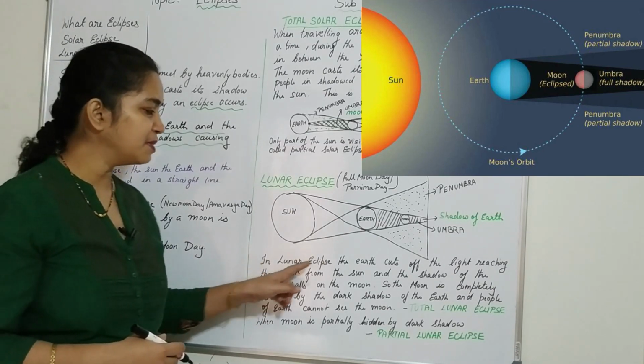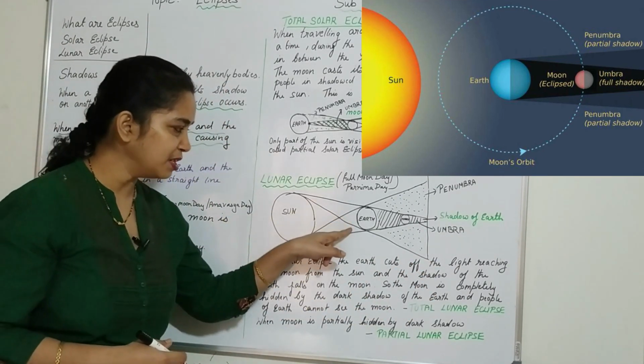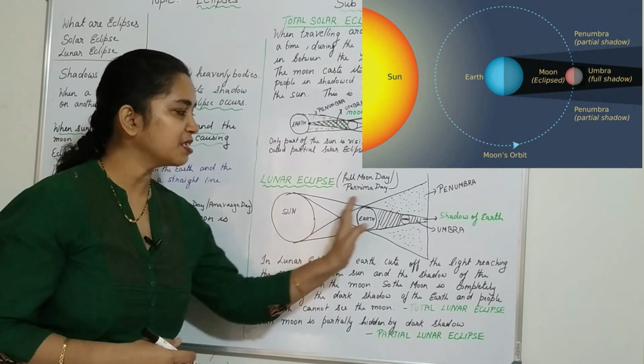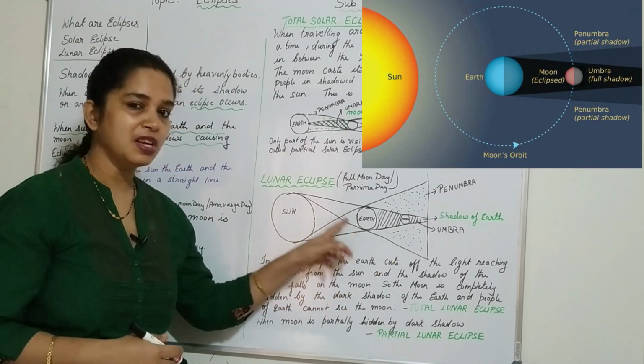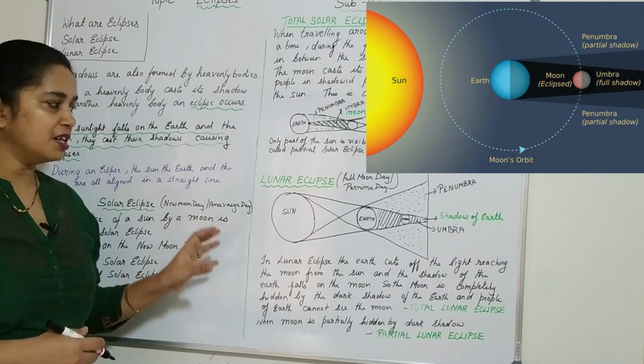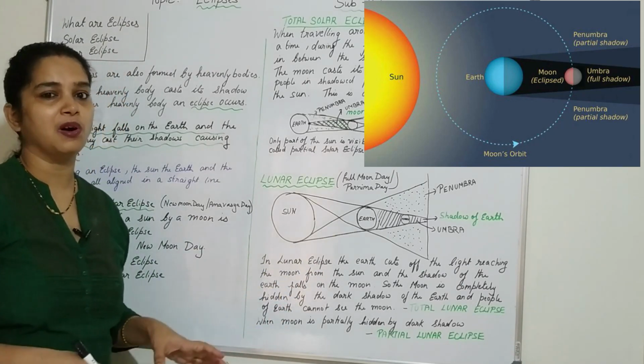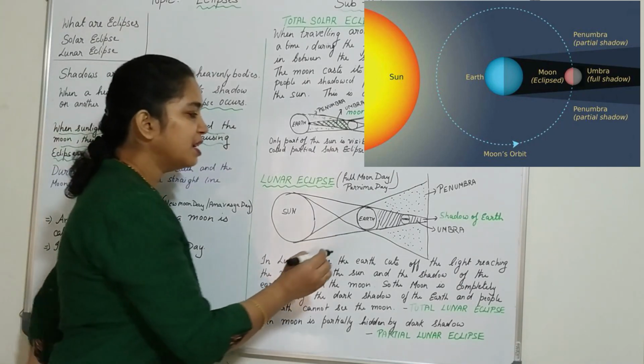So in a lunar eclipse, the earth cuts off the light reaching the moon. The sun provides the light to the earth, but when they are in a straight line, the earth is bigger than the moon, so the earth's shadow falls on the moon such that the moon is not visible at all. It goes into really deep darkness.